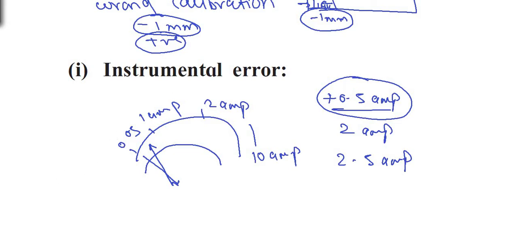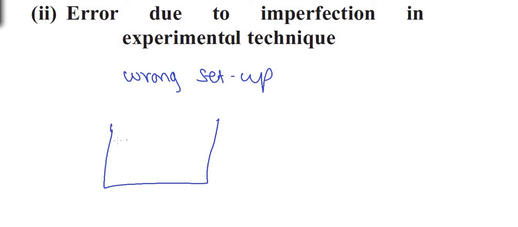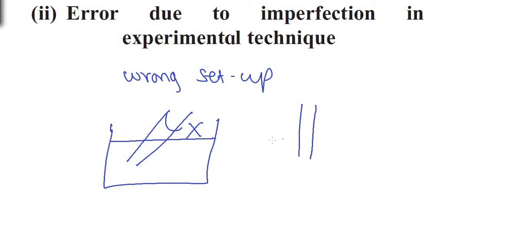The next type of systematic error is error due to imperfections in experimental techniques. This type of error mostly occurs due to a wrong setup. For example, if you are taking a reading of the rise of a water column in a glass tube, and the glass tube is not held vertical, but is held inclined to the vertical, then it is going to give a wrong reading. The glass tube should be held exactly vertical in this case. Then and only then are we going to get correct readings. This type of error is due to imperfections in experimental techniques.